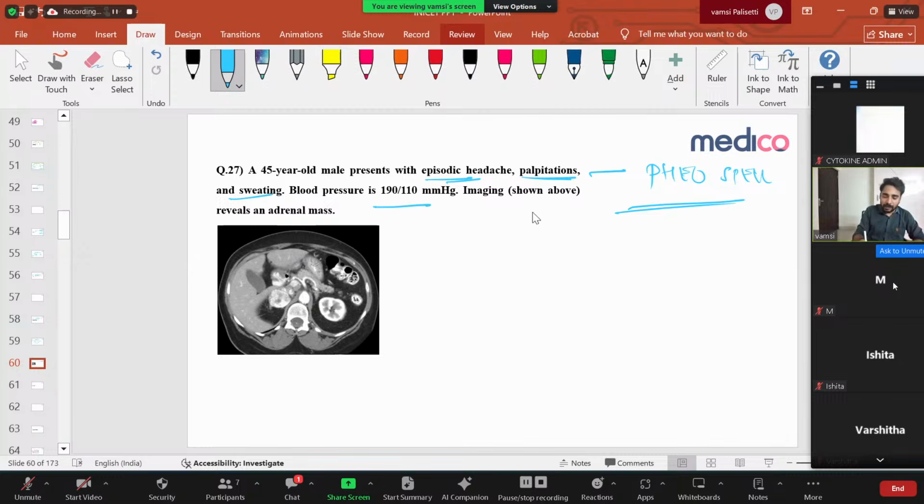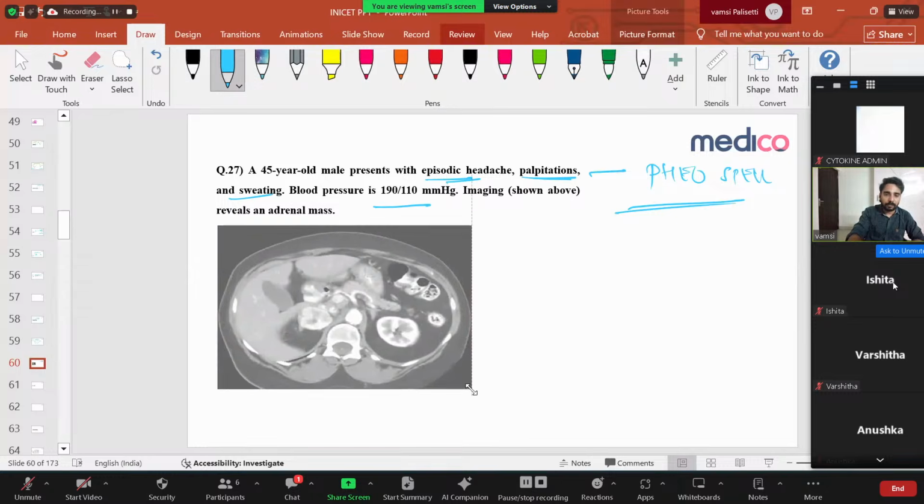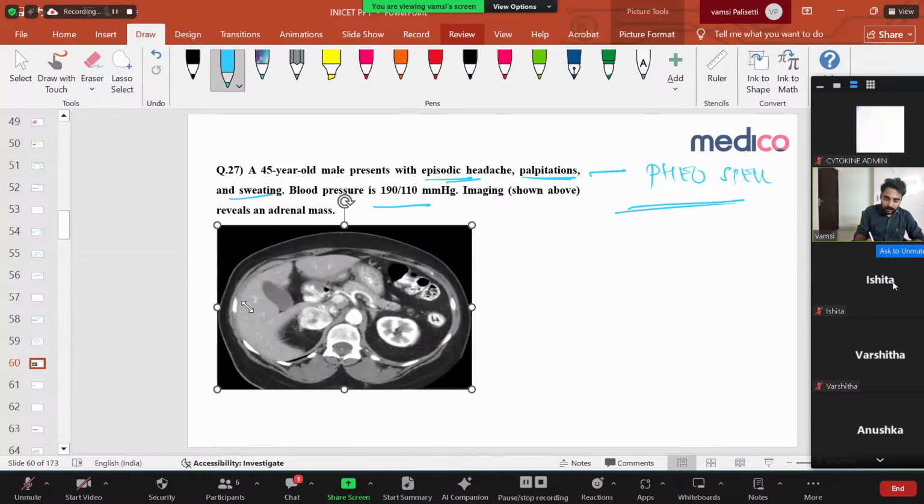Blood pressure is 190/100. Imaging reveals an adrenal mass. You see the imaging here, right? This is the liver. This is your kidney. And this mass is your adrenal mass.